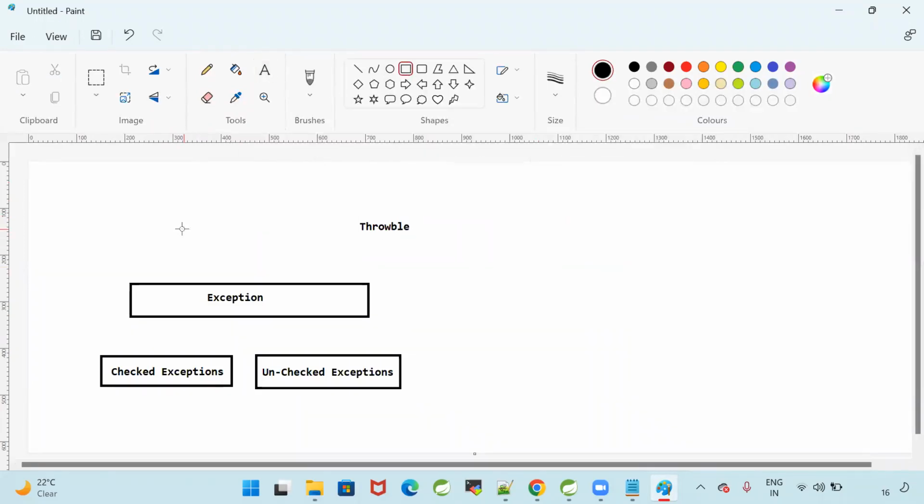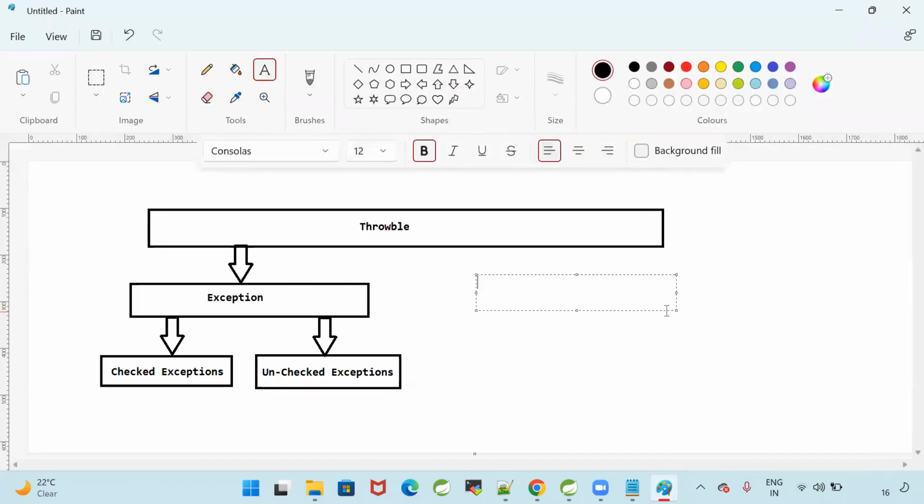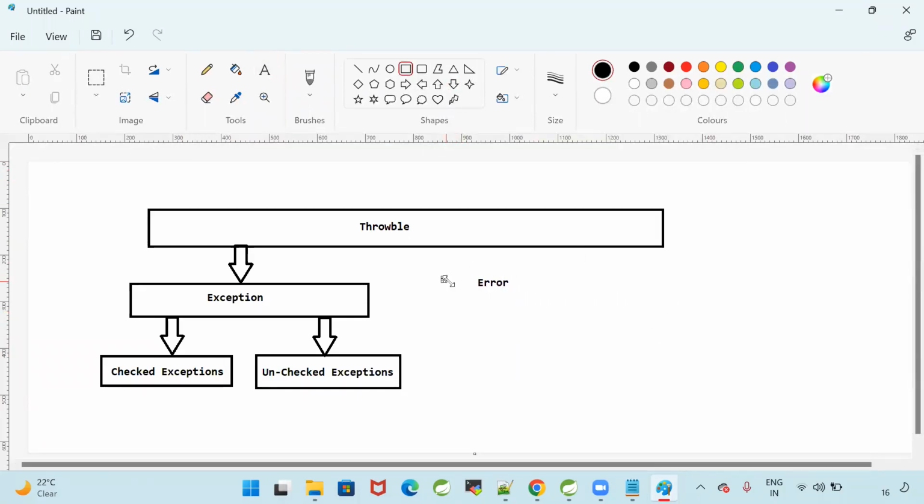Throwable is going to act as a parent class for exception. From throwable, exception is extending the properties. From the exception, checked exceptions are available and unchecked exceptions are available. Throwable is having one more child that is called error. What is the difference between exception and error? The difference is, exception can be handled, error cannot be handled.